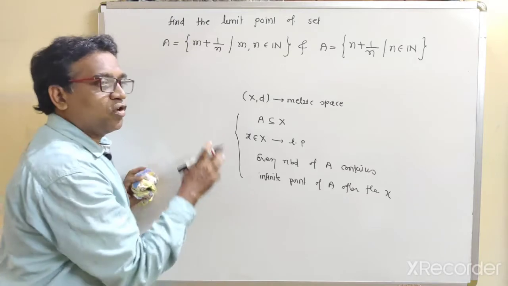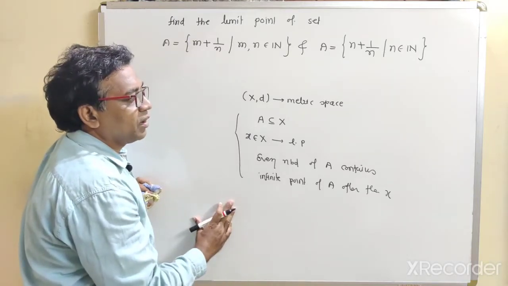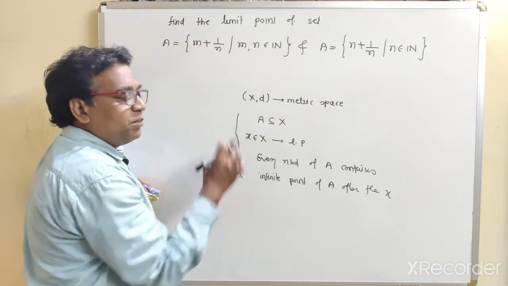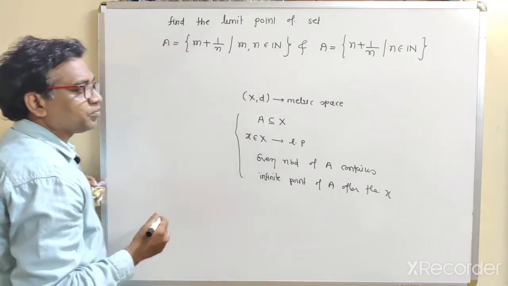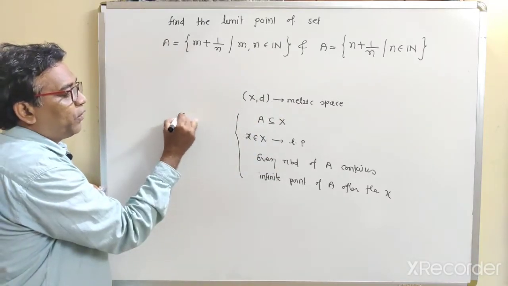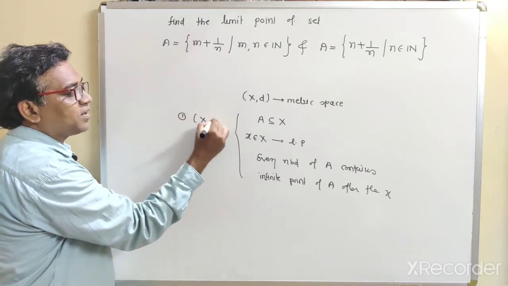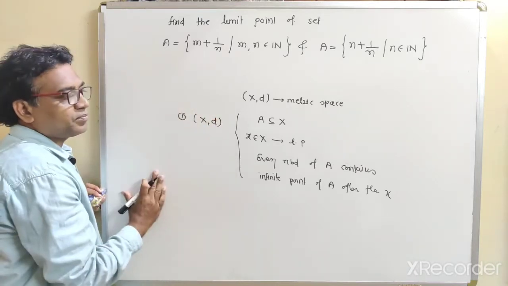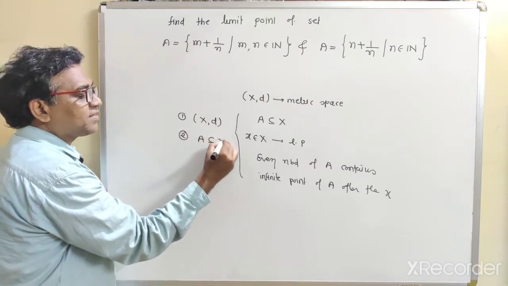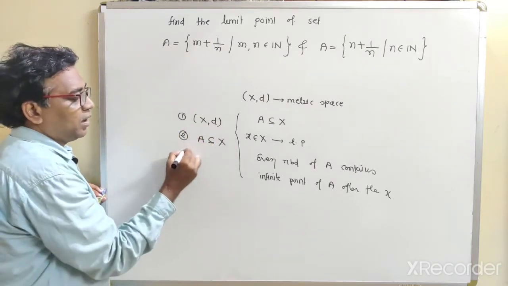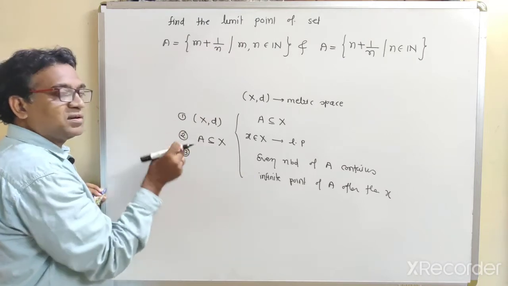See what is the definition of limit point. For limit point, first of all, we require these three things. First of all, we require some space. Secondly, we require some subset A. And what is the third requirement?